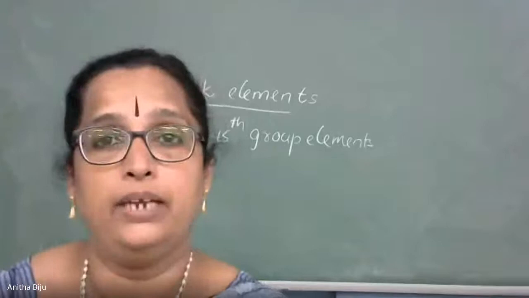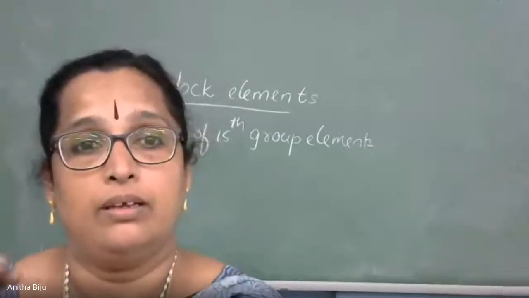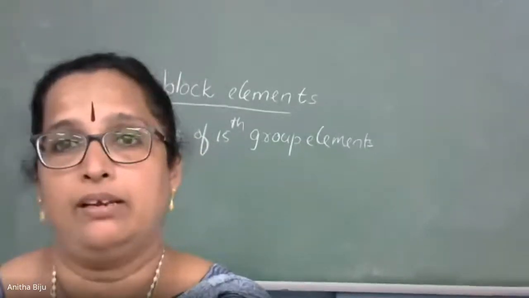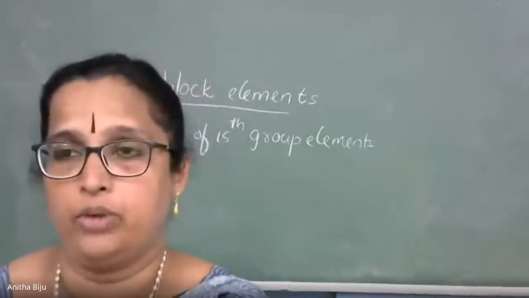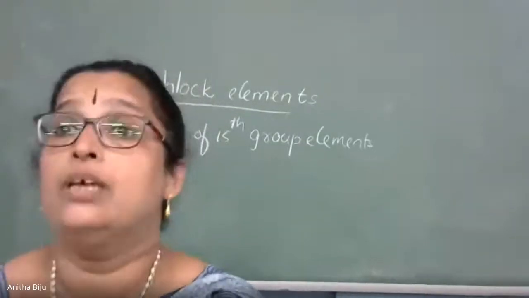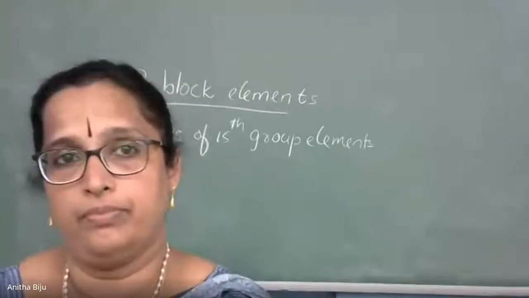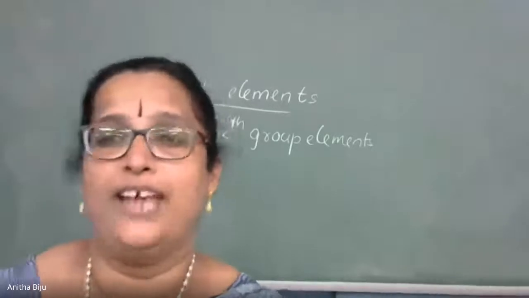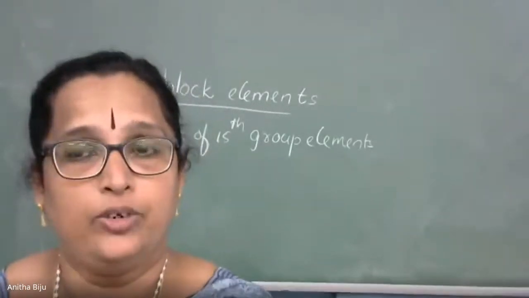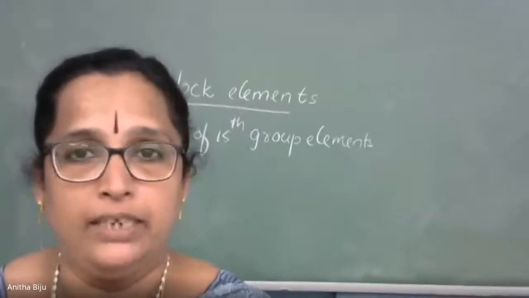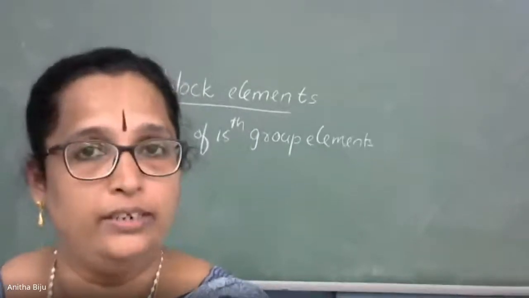Nitrogen combines with the metal, forming a binary compound. What is the name of the compound? I am asking the general name. Nitrides. Very good. And the reason is nitrogen is more electronegative than the metal. So it is known under the name nitride.